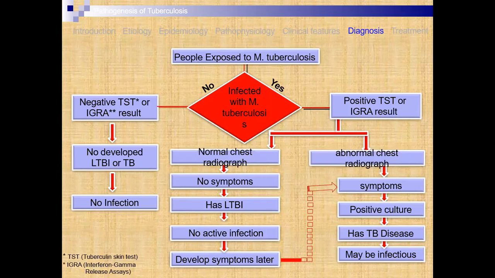If the tests conducted show a positive TST, that is a tuberculin skin test, and positive IGRA results, then an abnormal chest radiograph, then symptoms are observed, then positive cultures, then the person has TB disease and may be infectious. Likewise, the treatment and diagnosis should be carried out.